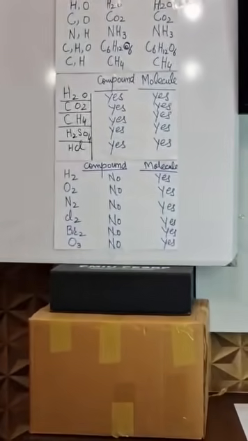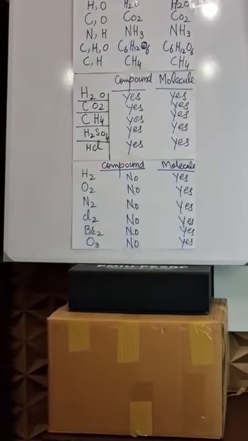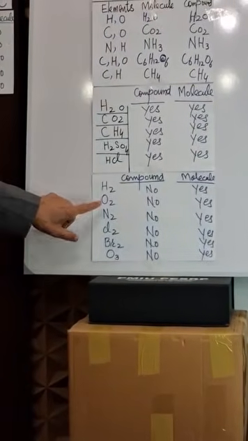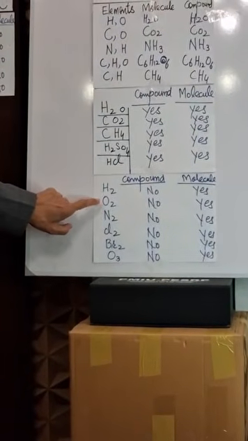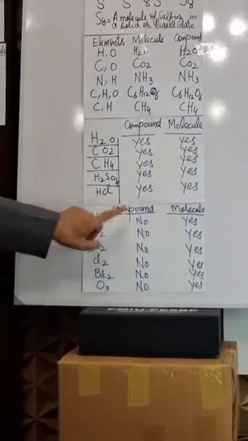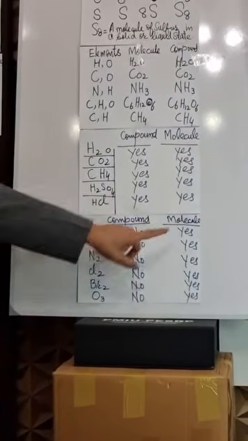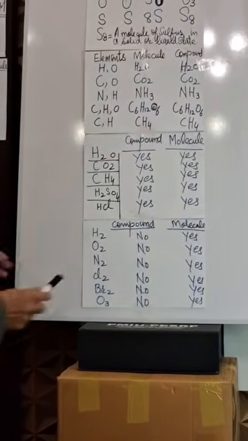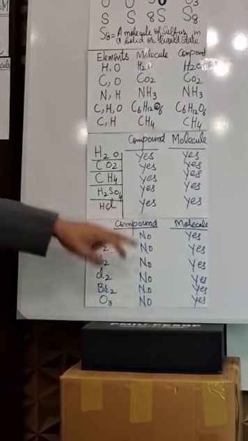H2, hydrogen gas, is it a compound? No. Is it a molecule? Yes. Oxygen gas, O2, one molecule of oxygen gas, is it a compound? No. Is it a molecule? Yes. Nitrogen gas, N2, is it a compound?